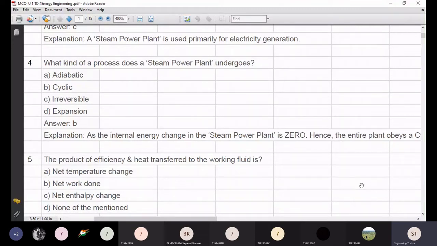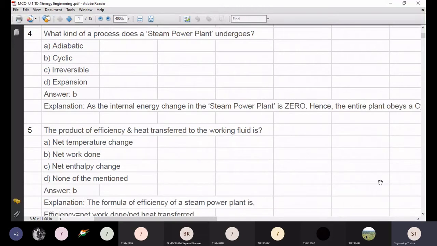Yes, any other student who wants to answer? Correct answer is the net work done.